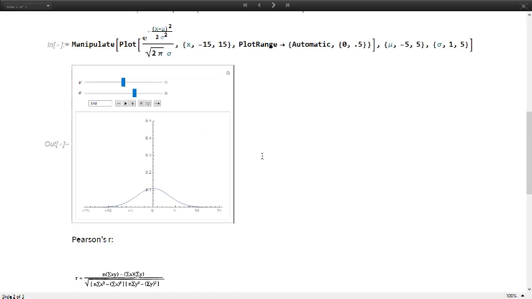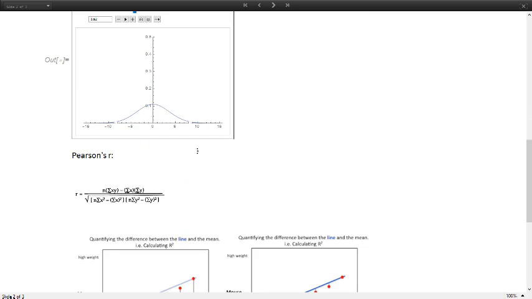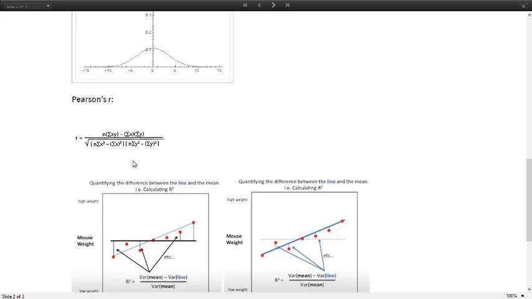So now comes the evaluation part, the assessment part. The assessment for linear regressors is usually and most popularly defined by something called Pearson's R. The mathematical definition is this: n summation over xy minus summation x summation y, divided by the square root of n summation x squared minus summation of x, the whole squared, times n summation y squared minus summation y, the whole squared.